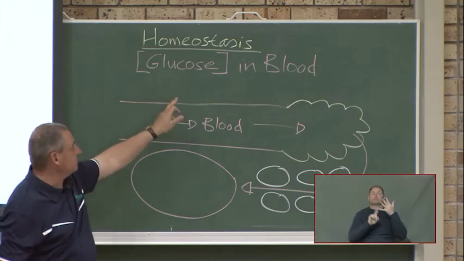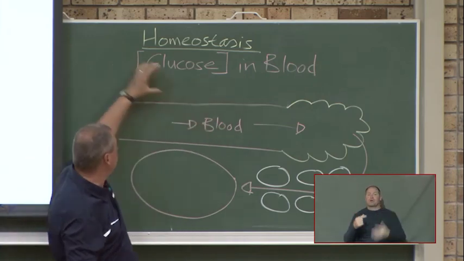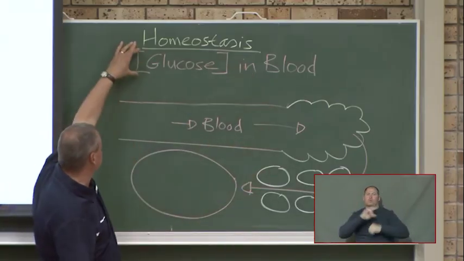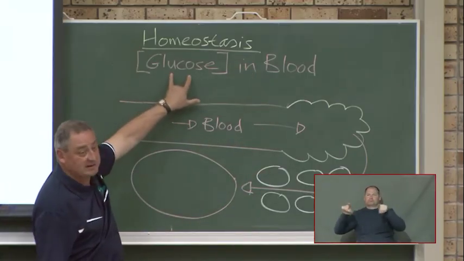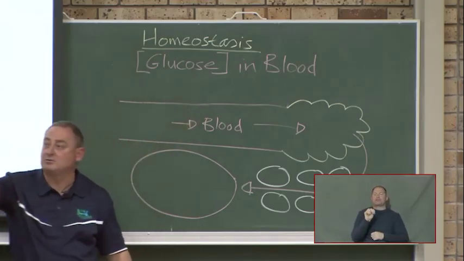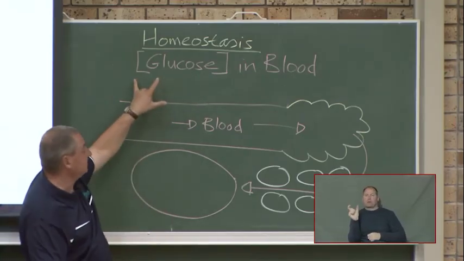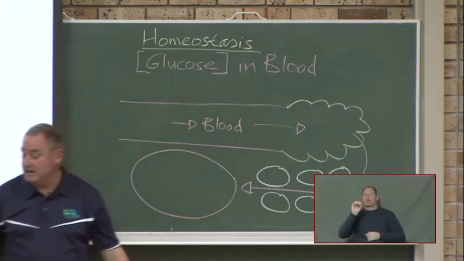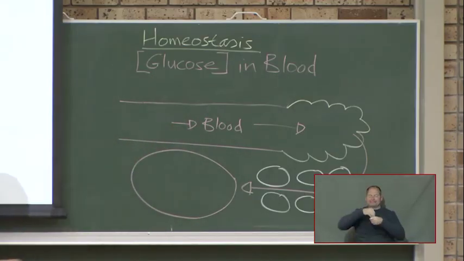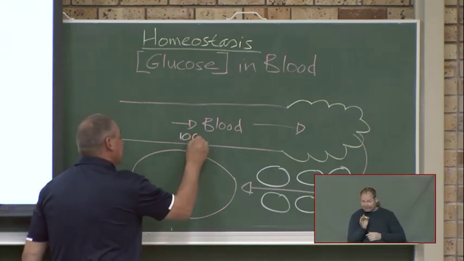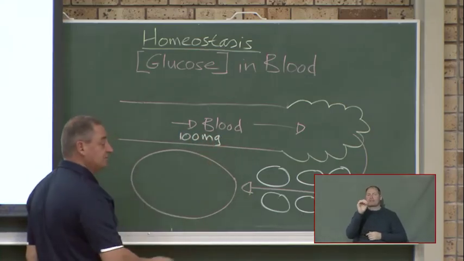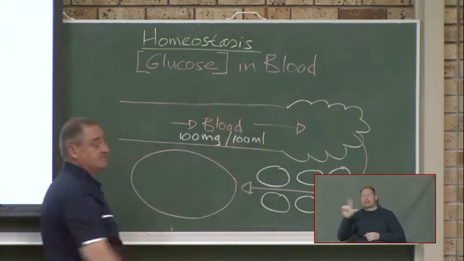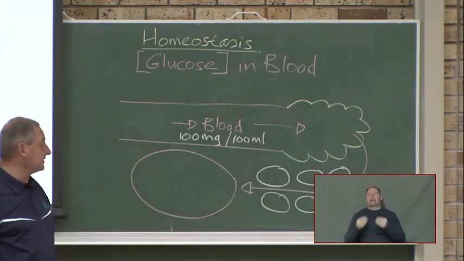And then the last one is the one I've got here: the glucose concentration, how much glucose, and we put it in square brackets like that. Those of you doing chemistry or physical sciences know we can use square brackets for the word concentration. It means how much glucose is in the blood. Now you have big trouble if you do not have 100 milligram of glucose for every 100 mLs of blood. That's exactly what you must have.